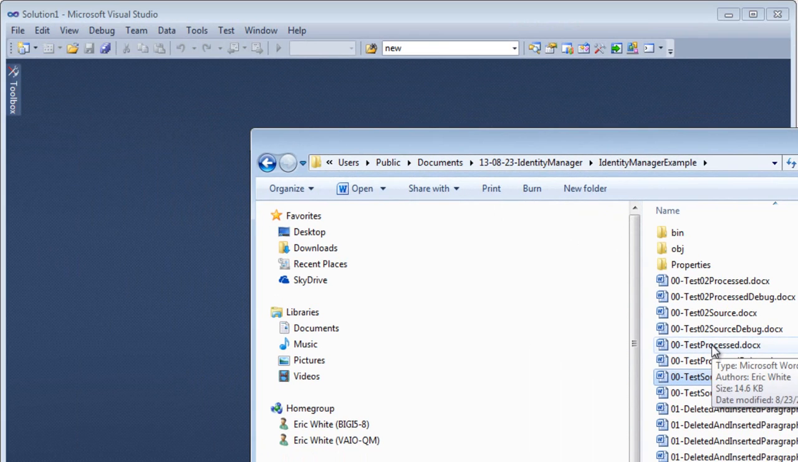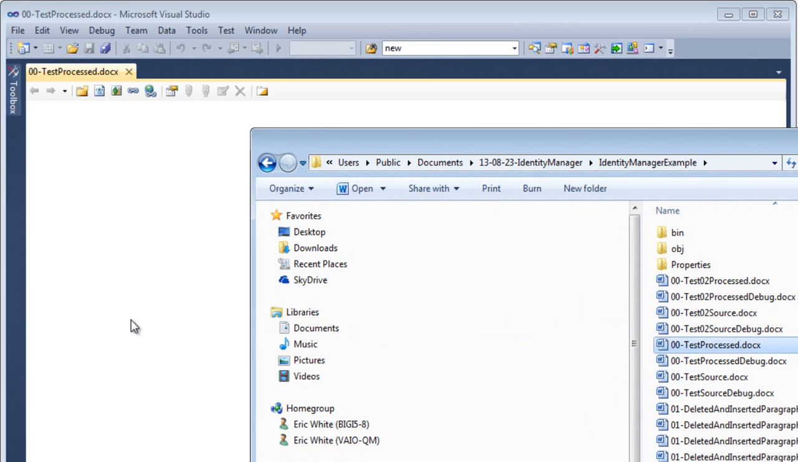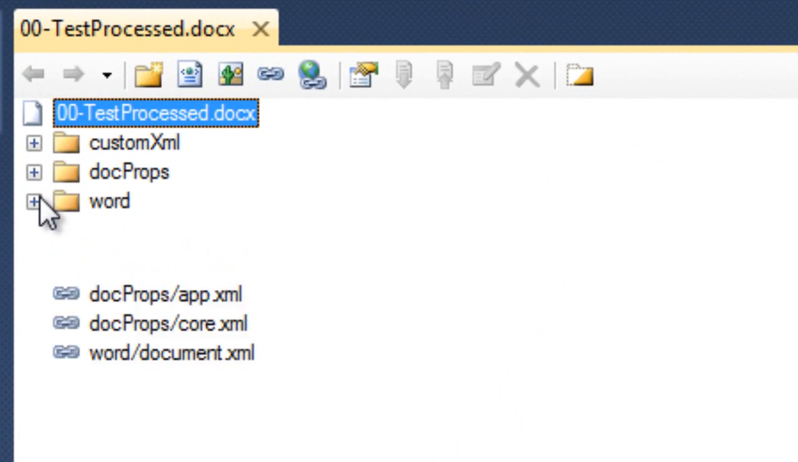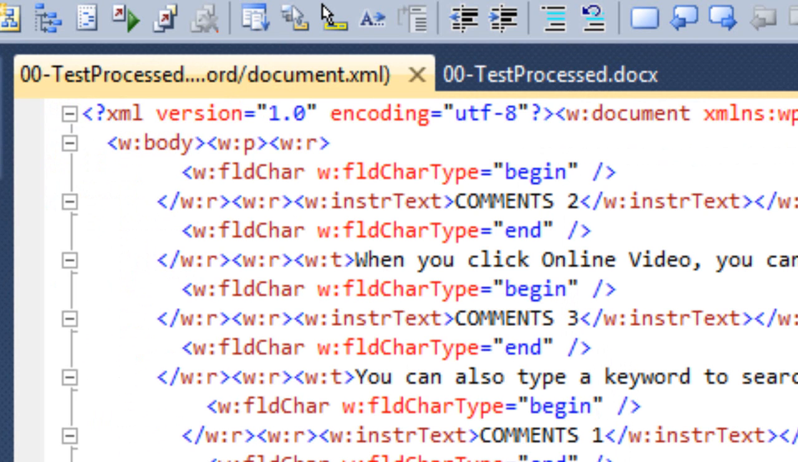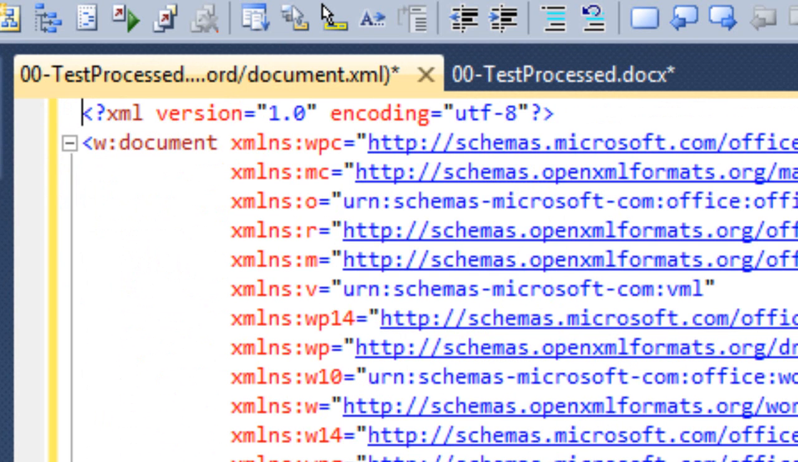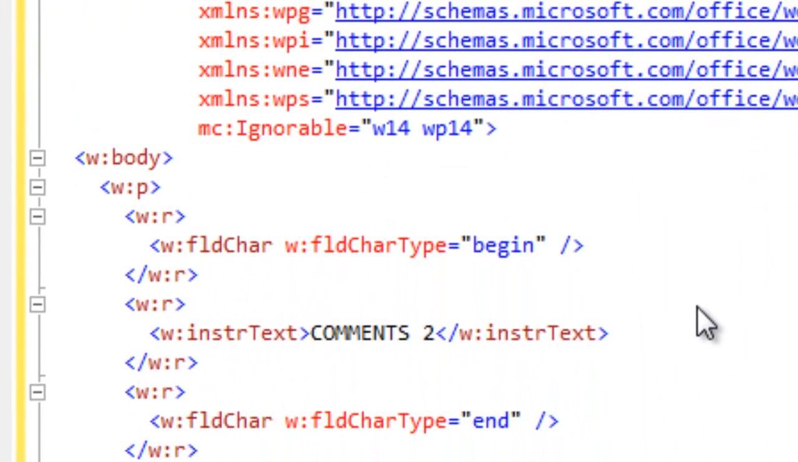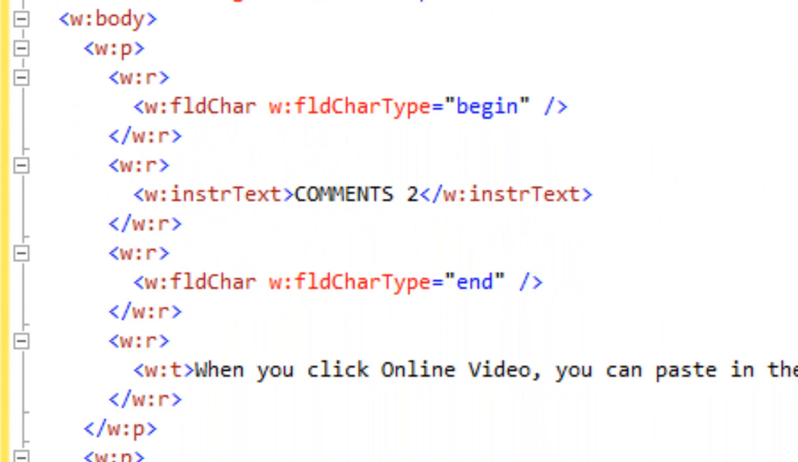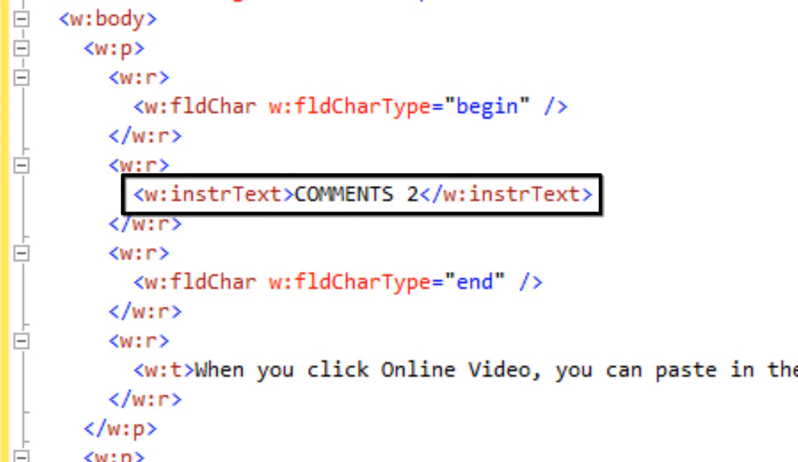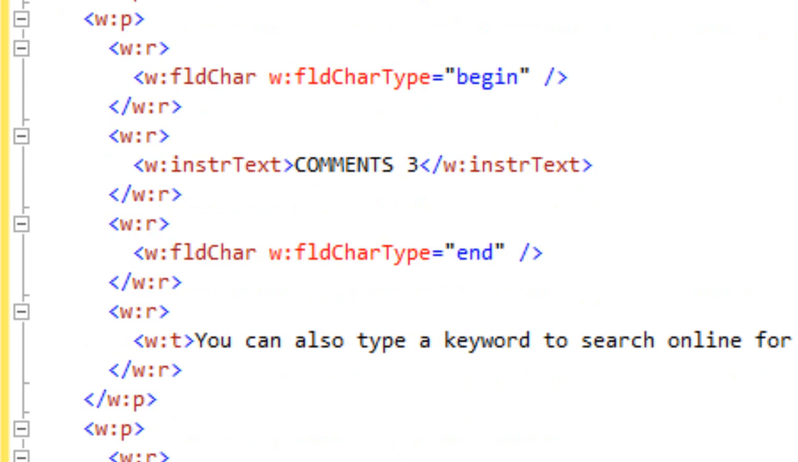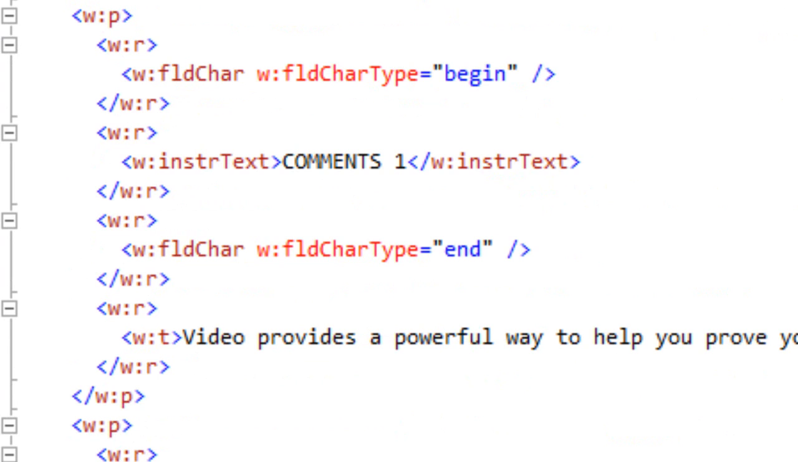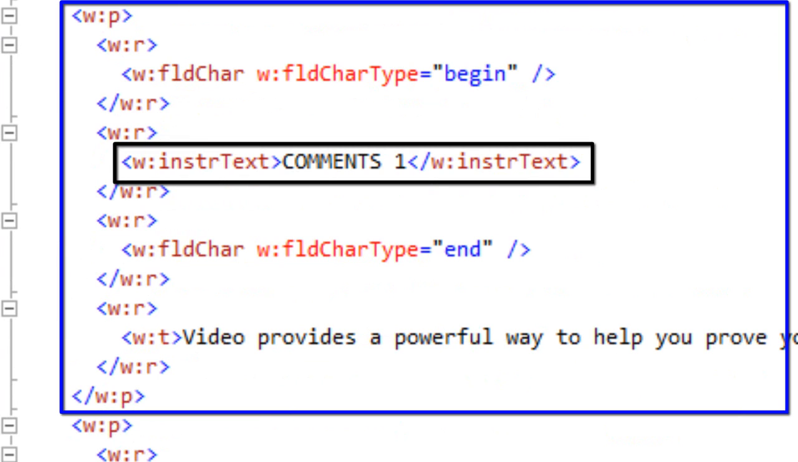This is the document after it has been processed by Identity Manager. If we go into the main document part, we'll see all of our field codes in there. We can see up at the top here that now the first field code in the document is this comments 2, because the comments 1 paragraph has been cut and pasted further on in the document. We see comments 3, and down here we can see comments 1. This is the paragraph that we cut and pasted.